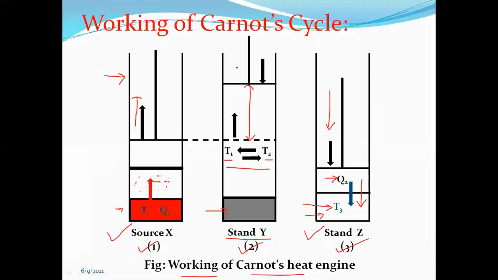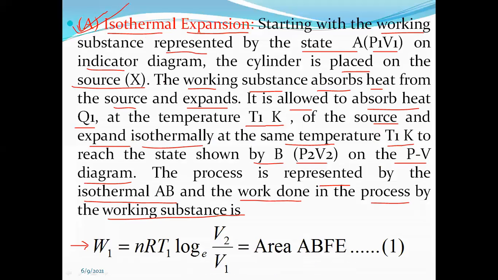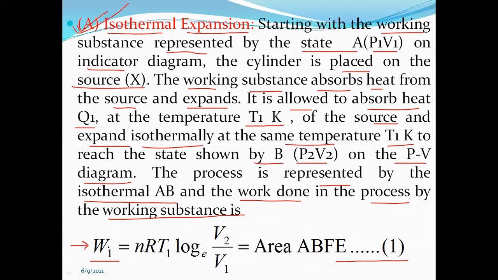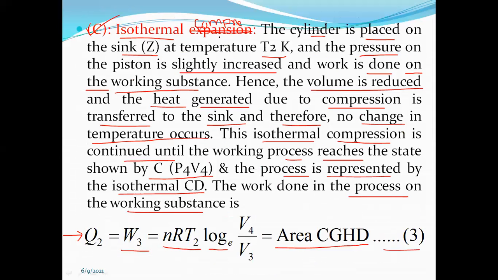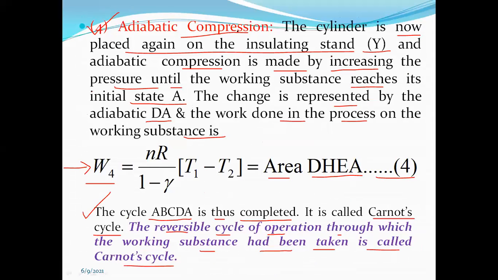Today we have discussed Carnot's cycle, then its indicator diagram, or simply the Carnot's cycle pressure volume diagram. Then the isothermal expansion process, W1, then the adiabatic expansion process, the second one, that is W2. Then the third one, isothermal compression process, that is Q2 is equal to W3. Then adiabatic compression, the fourth one, that is W4.